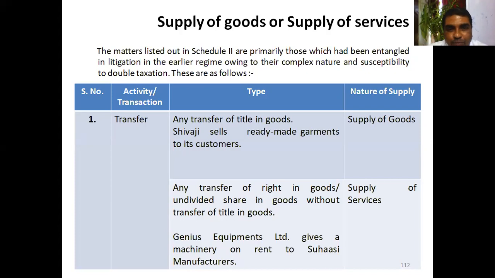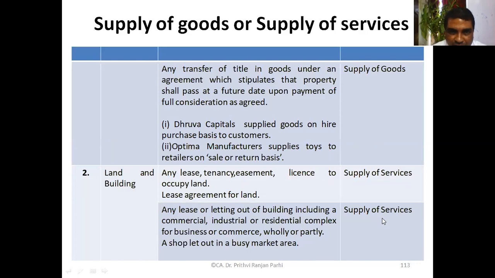So first of all, any transfer of goods. Suppose a particular person sells ready-made garments to his customer. Definitely, no doubt, it is supply of goods. Then transfer of right in goods, for example, a company gives machinery on rent. Then that will be regarded as supply of services. That concept we need to know. Then supply of goods on hire or hire purchase scheme will still be regarded as supply of goods.